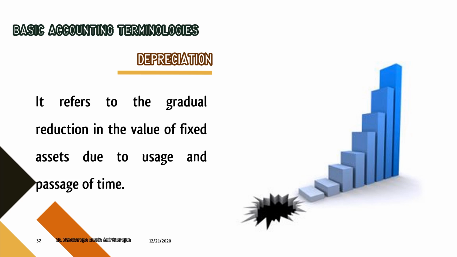That is what generally happens with a fixed asset. The worth, the value of the asset gets deteriorated over a period of time. That reduction in the value of the asset over a period of time due to usage is what we call depreciation.